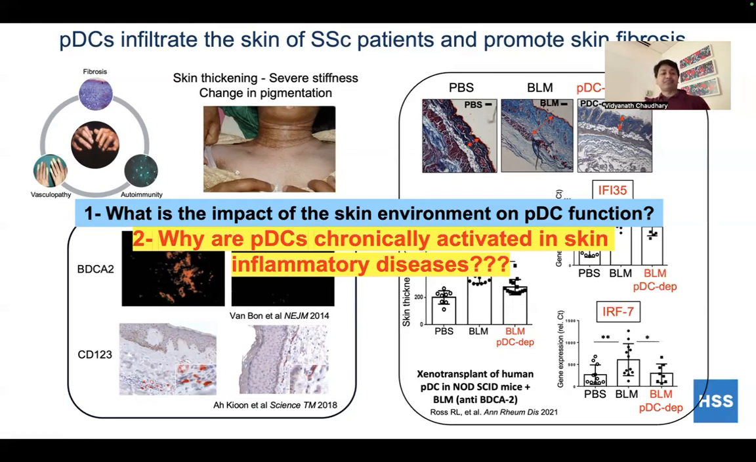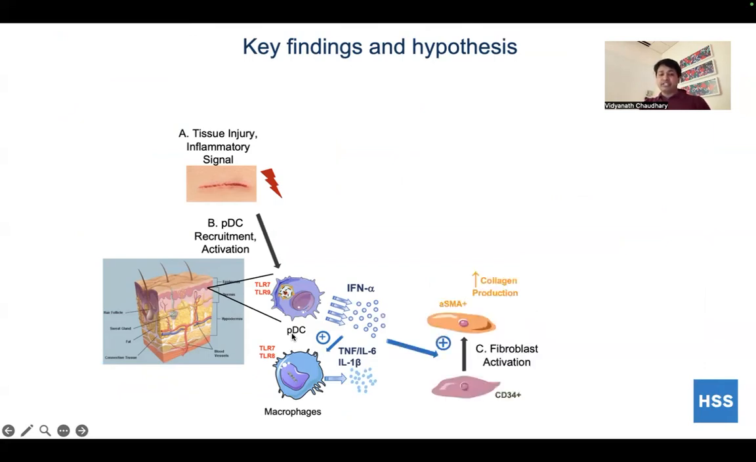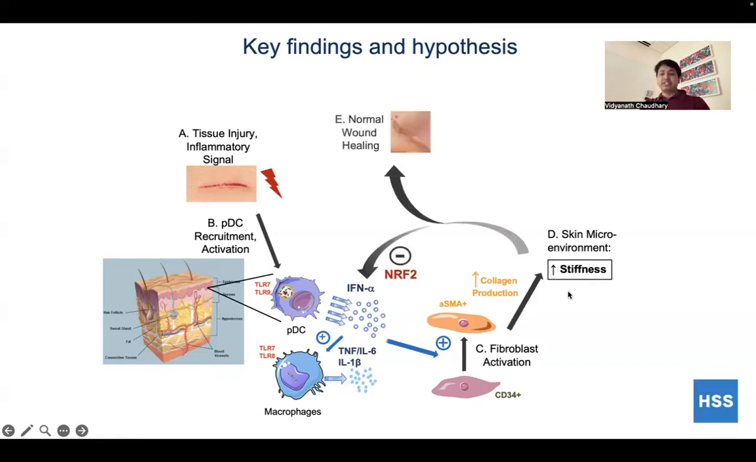So this is the graphical representation of our work. When there is an injury or an inflammatory signal, the PDCs are recruited into the skin, where they are localized between the epidermis and dermis. These PDCs communicate with other immune cells and non-immune cells, such as macrophages and fibroblasts, which leads to fibrosis and an increase in stiffness. The increase in stiffness then reduces the interferon response in the PDC. That results in the normal wound healing process by activating NRF2.